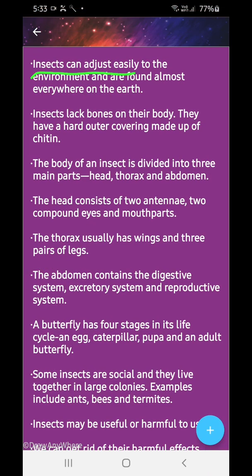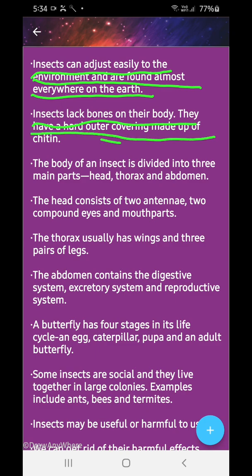Insects can adjust easily to the environment and are found almost everywhere in the world. Insects lack bones in their body. They have a hard outer covering made up of chitin.